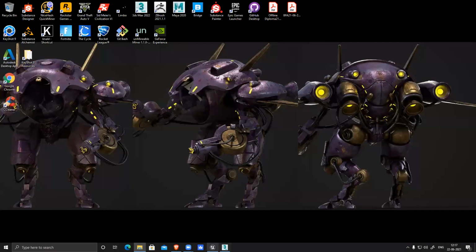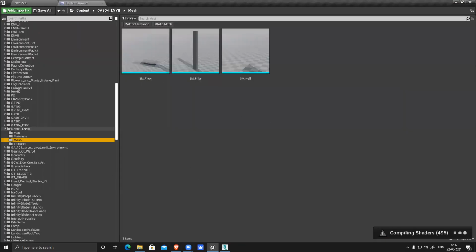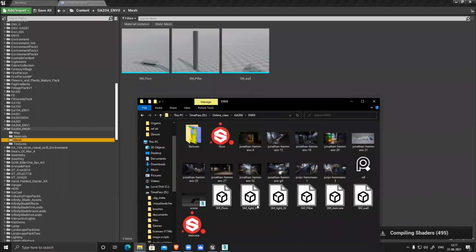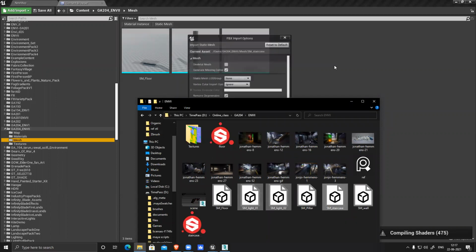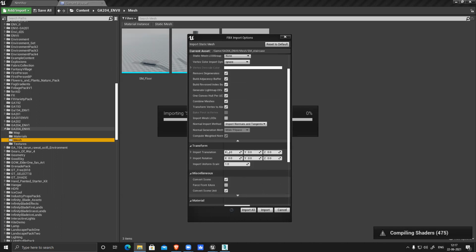Now I'll go to the Unreal content browser, my mesh, and I will drag and drop Light 1, Light 2, and staircase, all three together. Now make sure combine mesh is on. Collision I can generate or keep it. Rest everything is fine. Once you set this parameter, it will stay like that unless you modify it again.